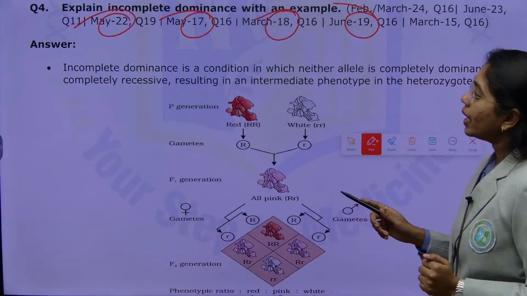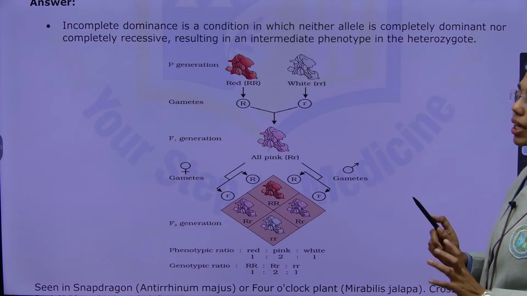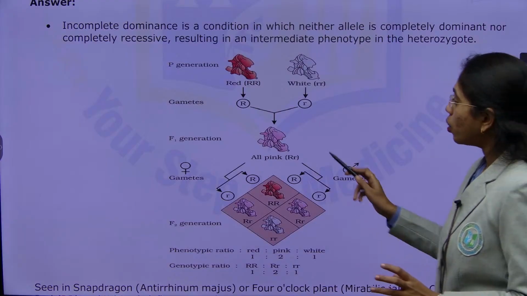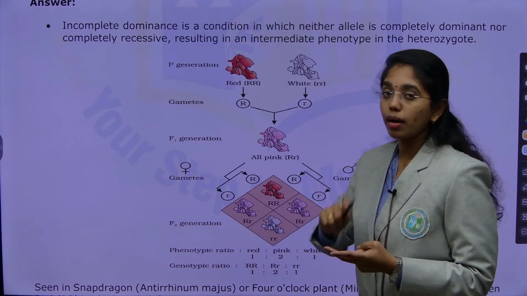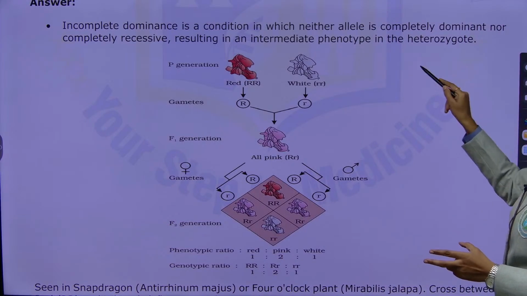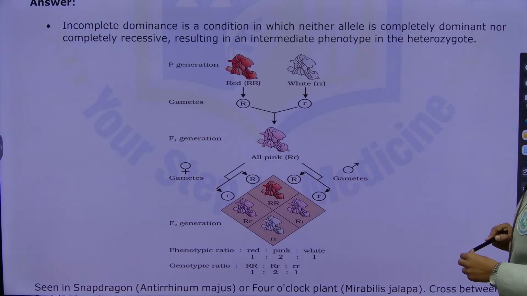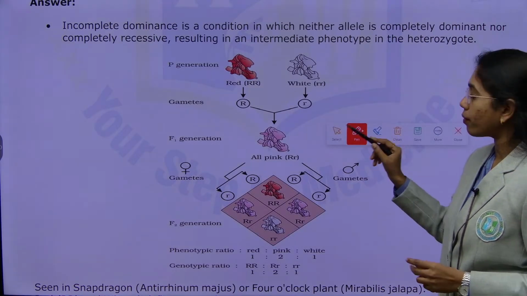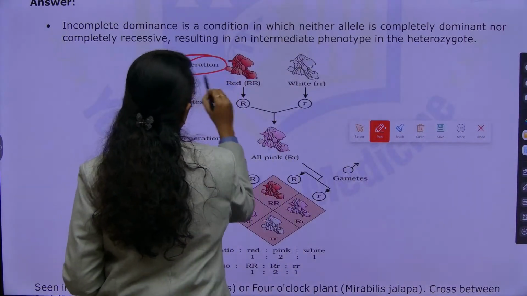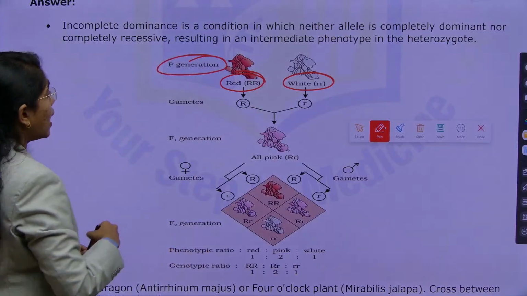Incomplete dominance is the condition in which neither allele is completely dominant or completely recessive. This results in an intermediate phenotype in the heterozygote. Of course, we have to start from parental generation. Parental generation is red and white, which is homozygous pure lines.